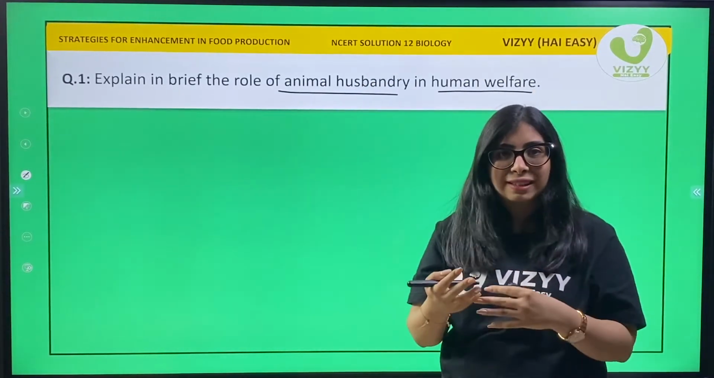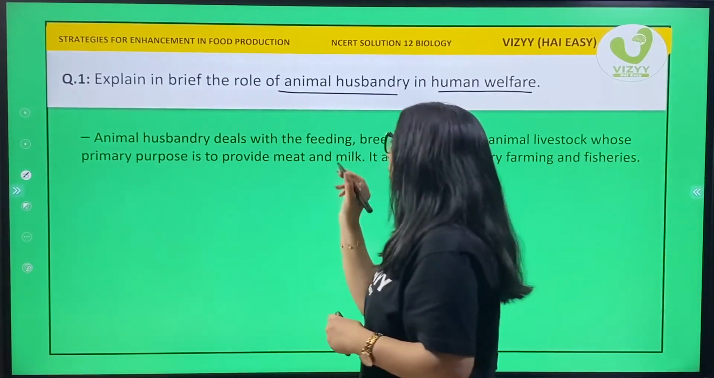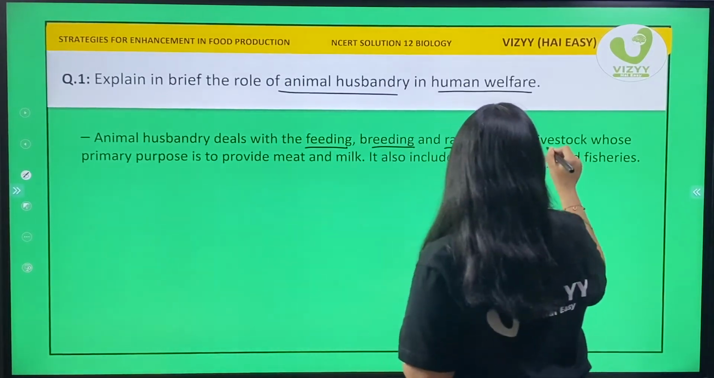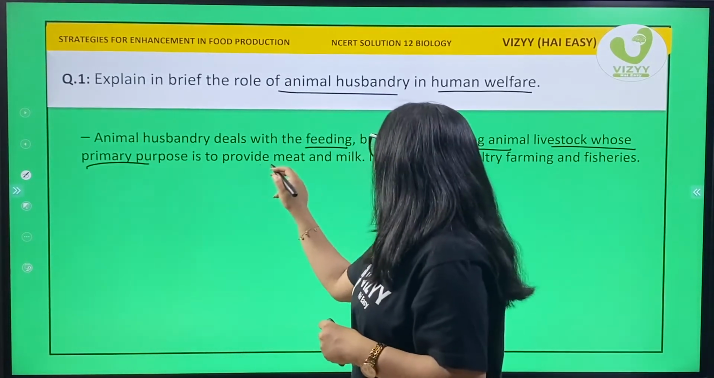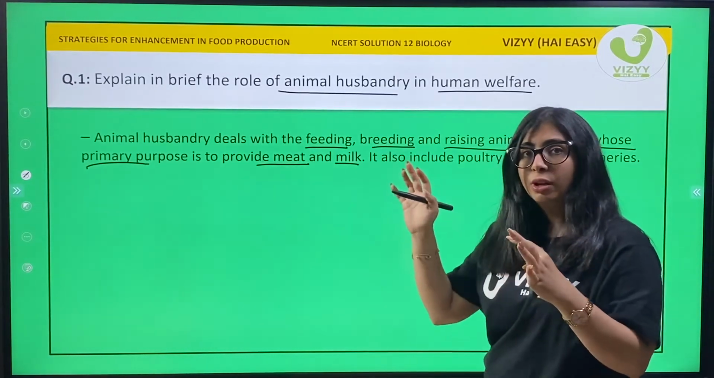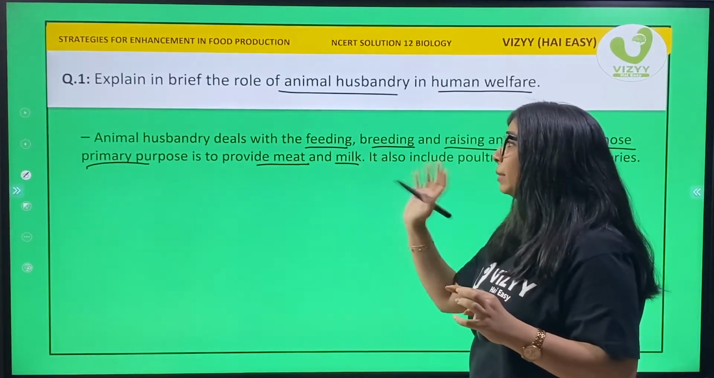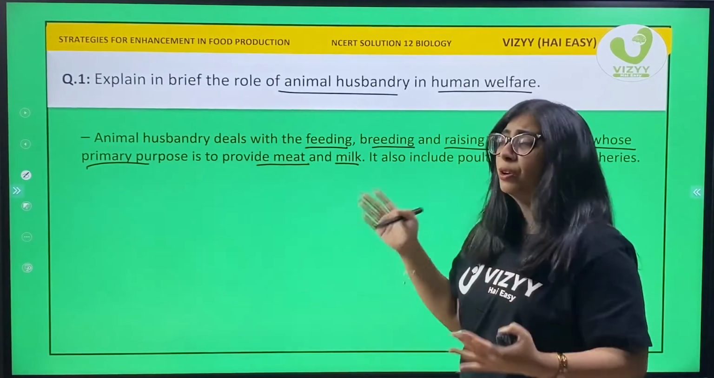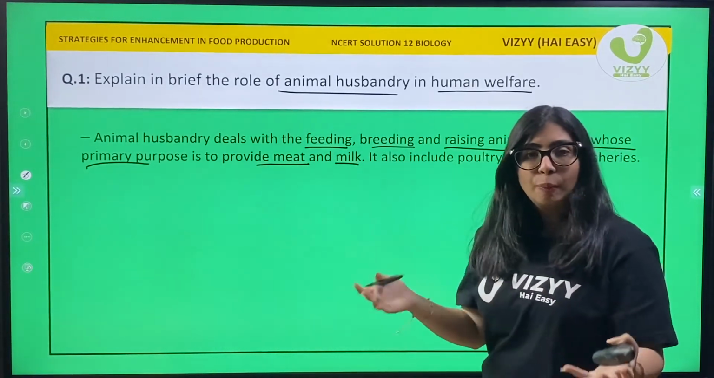So start writing the answer like, animal husbandry deals with the feeding, breeding and raising animals, livestock whose primary purpose is to provide meat and milk. So primary purpose of animal husbandry is what? To provide meat and milk. And to provide meat and milk, what do we need? We need to feed, we need to breed, and we need to raise animal properly.